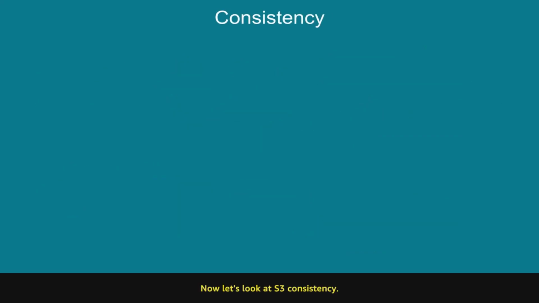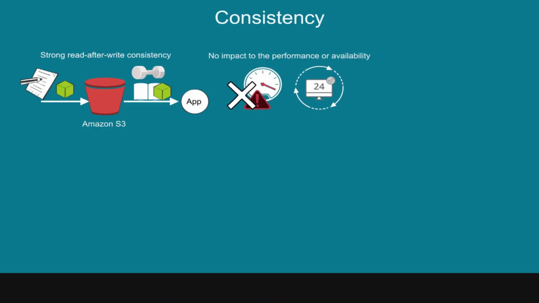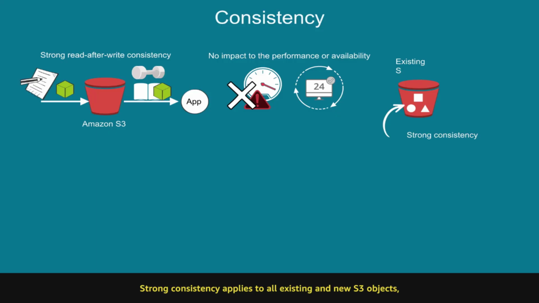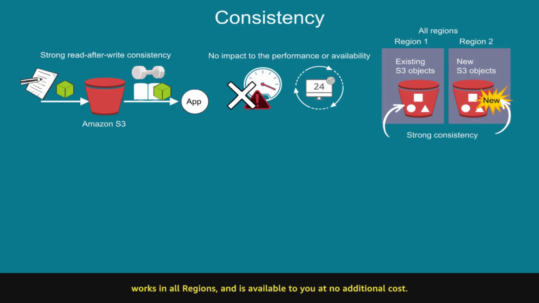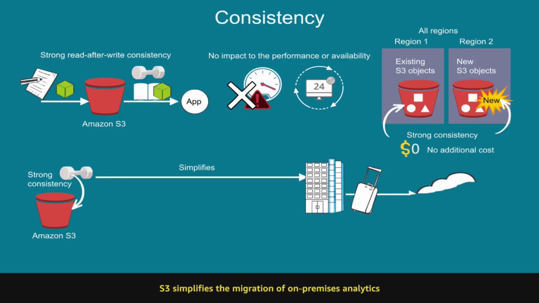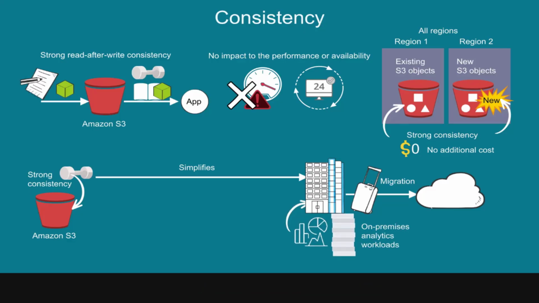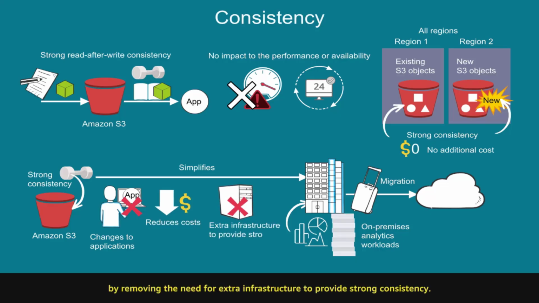Now, let's look at S3 consistency. Amazon S3 delivers strong read after write consistency automatically for all applications. There is no impact to the performance or availability. Strong consistency applies to all existing and new S3 objects, works in all regions, and is available to you at no additional cost. With strong consistency, S3 simplifies the migration of on-premises analytics workloads by removing the need to make changes to applications, and reduces costs by removing the need for extra infrastructure to provide strong consistency.